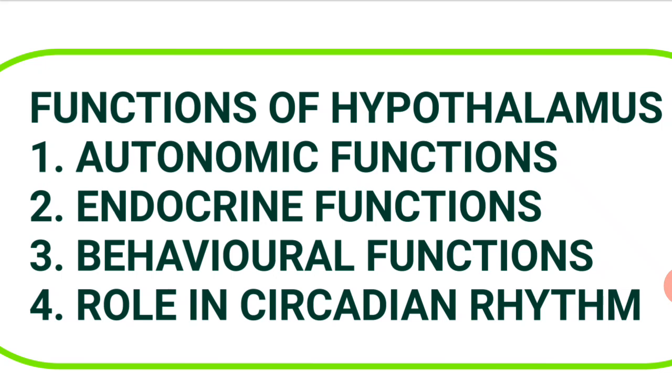The hypothalamus secretes various releasing hormones and inhibiting hormones in the hypothalamo-hypophyseal portal system. Namely, those hormones are growth hormone releasing hormone, growth hormone inhibiting hormone, TRH, CRH, GnRH, PIH. PIH is prolactin inhibiting hormone. So these hormones regulate the secretion of all the anterior pituitary hormones.